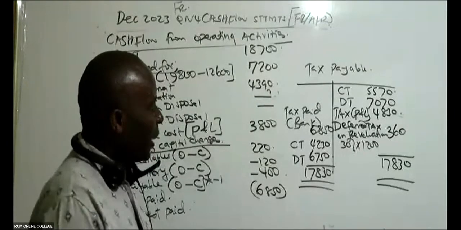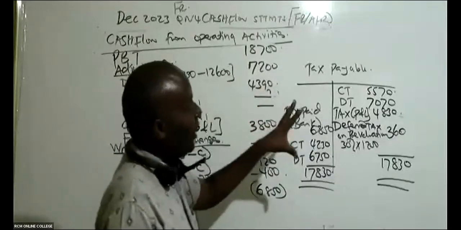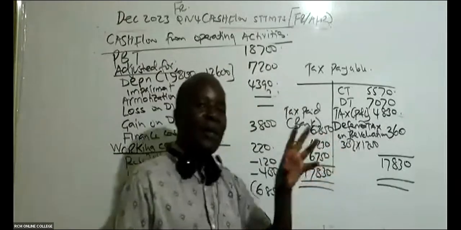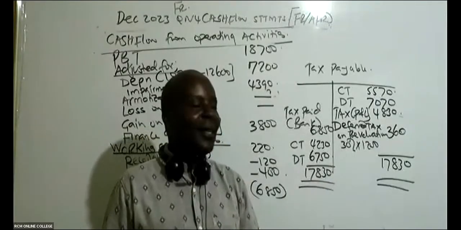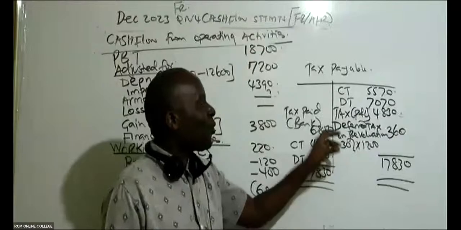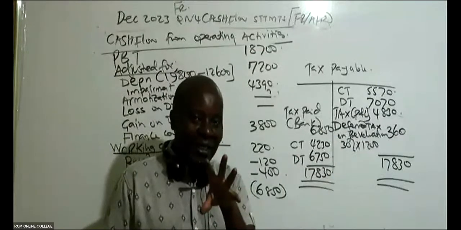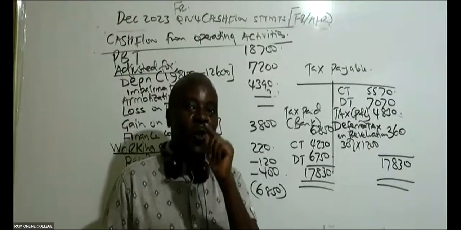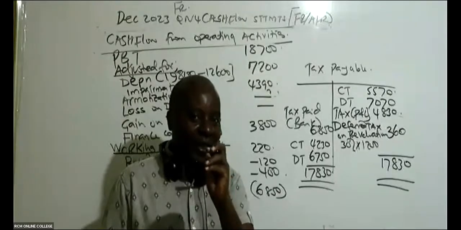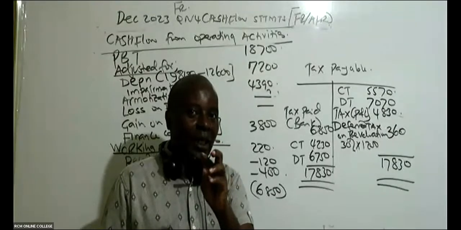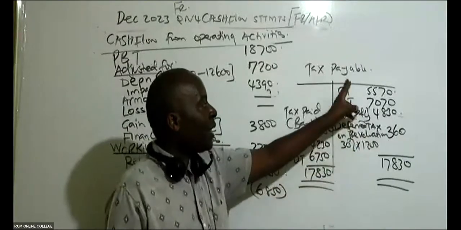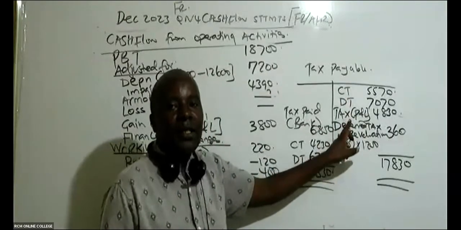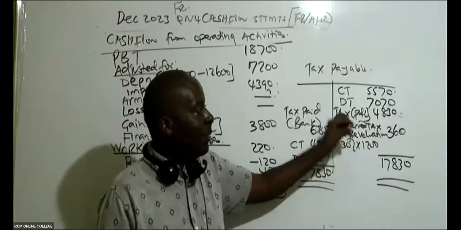For the number of years I've marked CASNEB exams and taught this CASNEB paper, ladies and gentlemen, very few students are able to, first of all, combine the two accounts. Whenever it comes to tax payable, you should be combining current tax and deferred tax. And then when they combine, they forget two key things: to increase the tax liability with the current year's tax, so you go to the P&L and pick that.